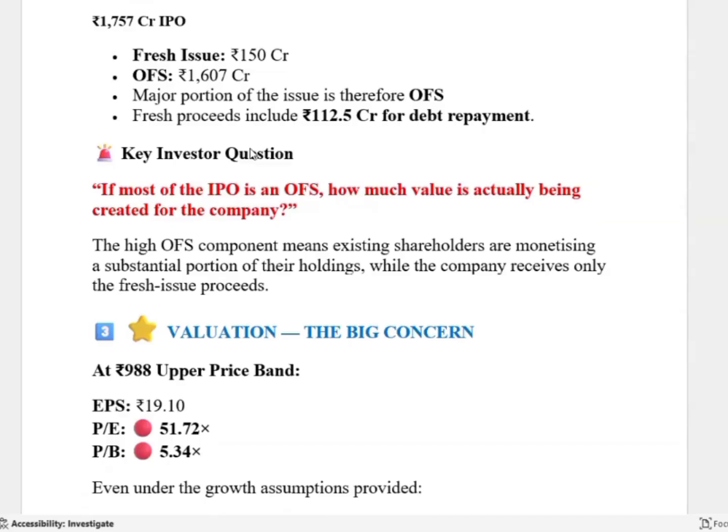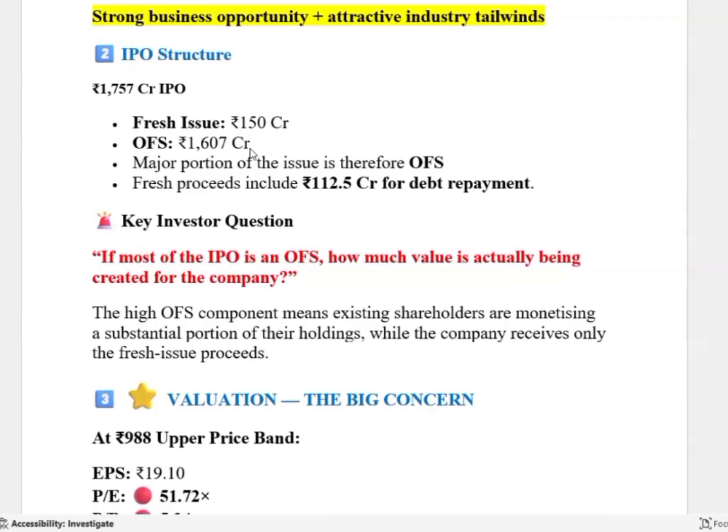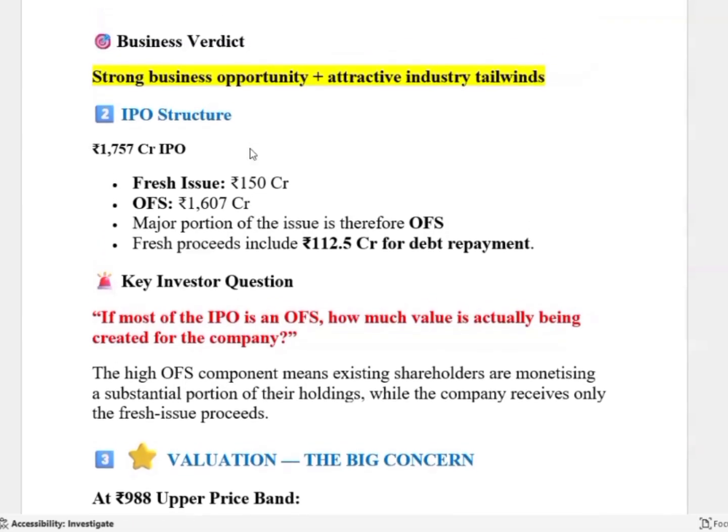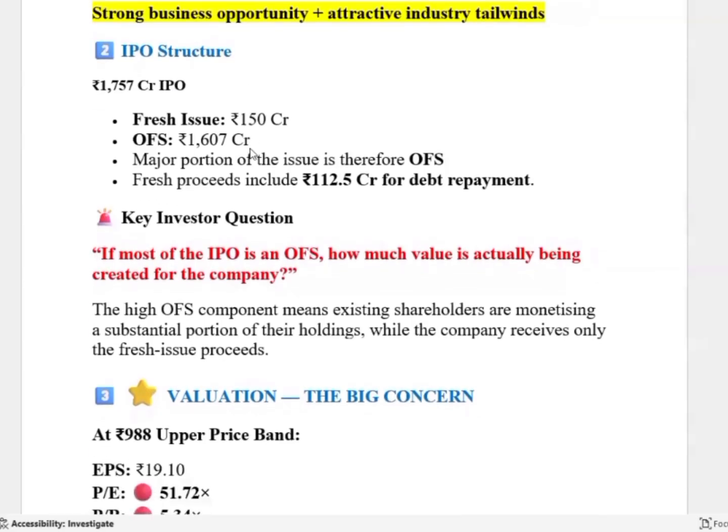Yes, that is 112 crores, and this is for debt repayment. So let us take the interest rate as 10%. 112 crores comes to 11.2 crores, which is the interest the company can save in a year. Less the income tax of 30%, that is around 3.3 crores. So the net gain the company can get is around 8.5 crores from investors' investment of 1,757 crores. If investors put about 1,757 crores in this IPO, the company's earnings will be around 8 crores.